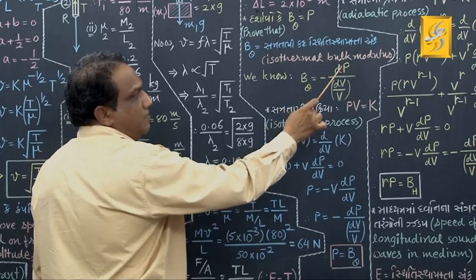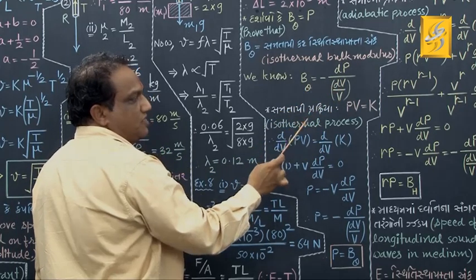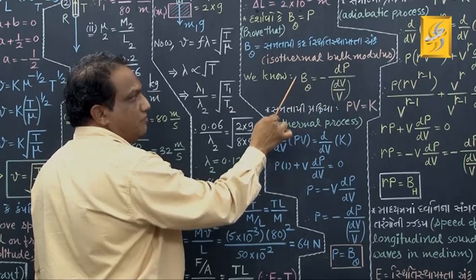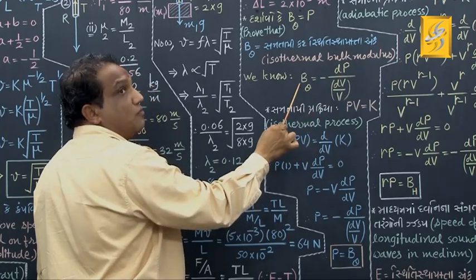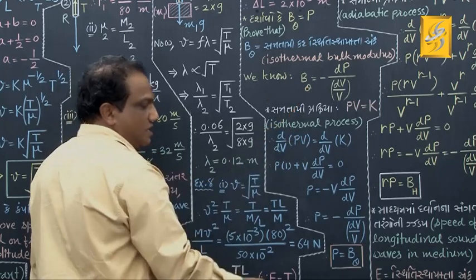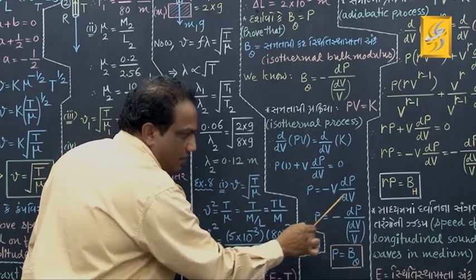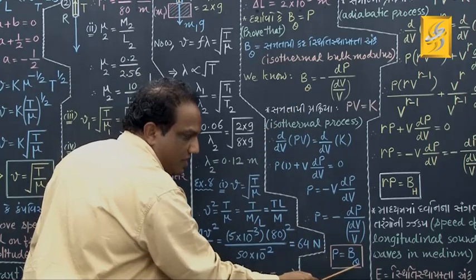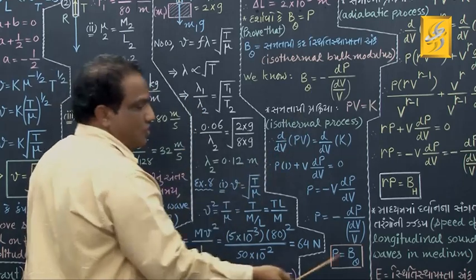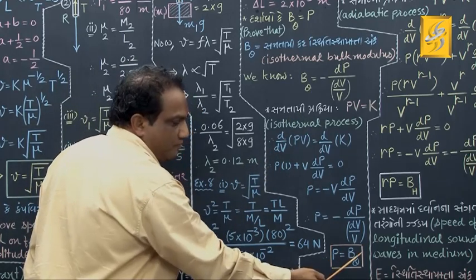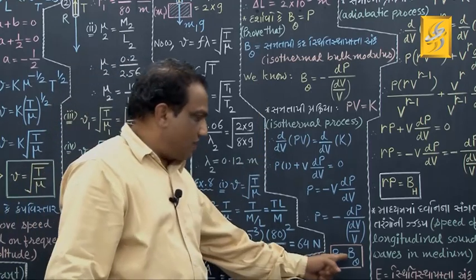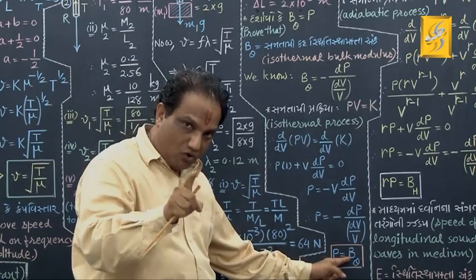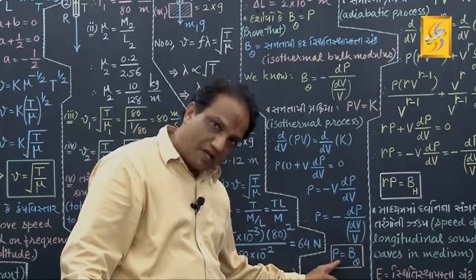Minus dP upon dV upon V, when the process is isothermal, is shown by symbol B theta. So this is nothing but the isothermal bulk modulus shown by symbol B theta. So what have we proved? B theta equals P. What is equal to what? Isothermal bulk modulus is found to be equal to pressure. Correct? Fine.